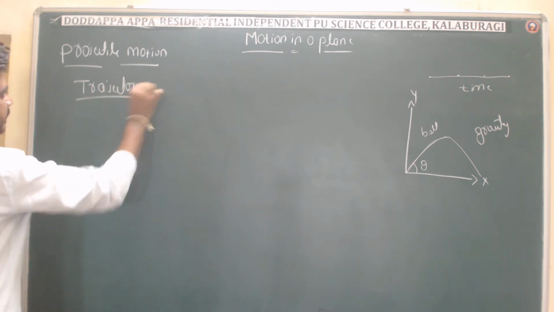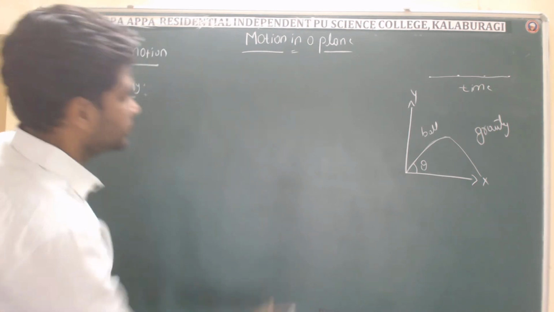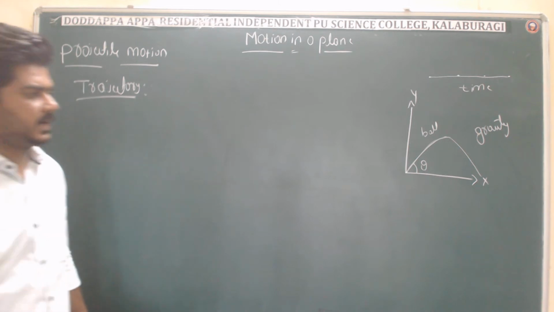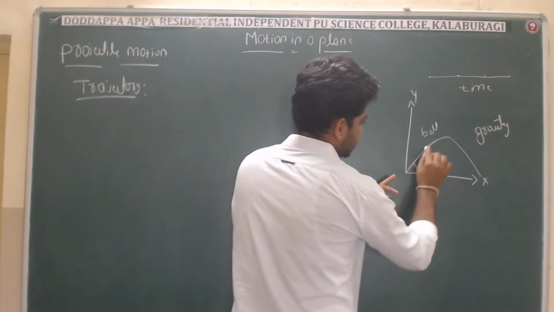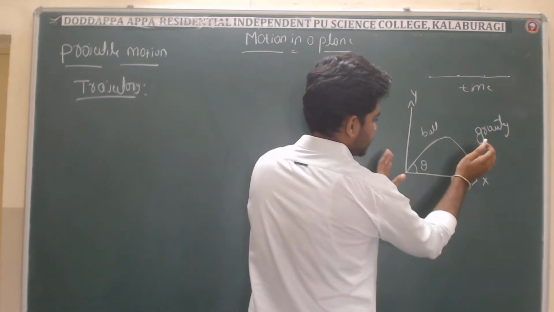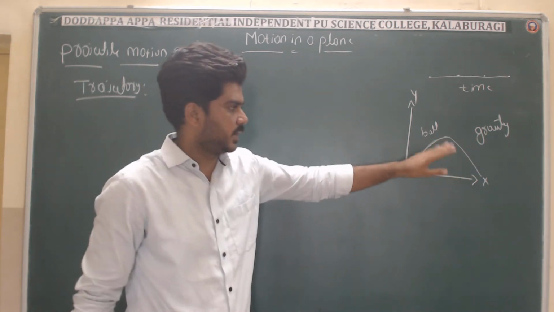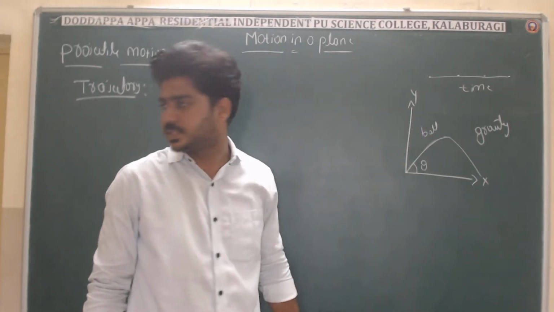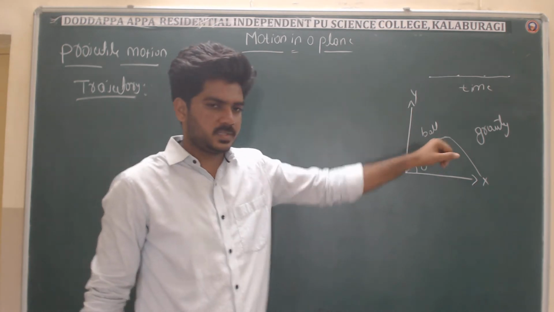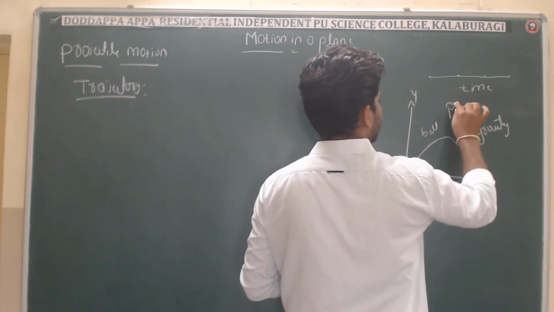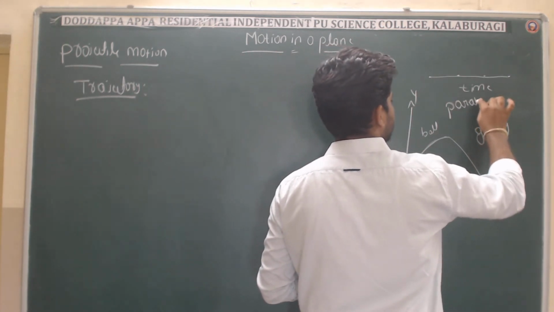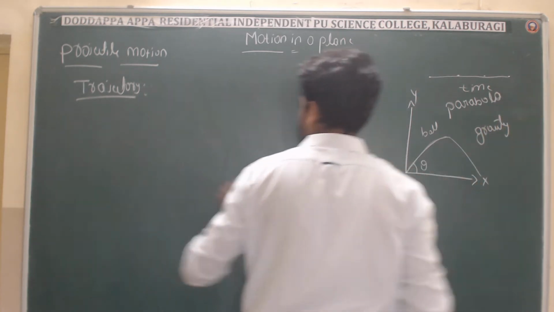Trajectory means the path followed by the projectile. As you can see, the path is in this way, in this situation. This is what we call trajectory, and trajectory is always in the form of a parabola.